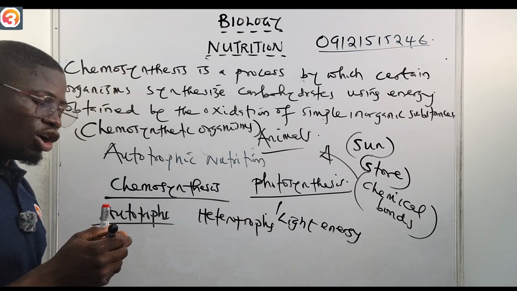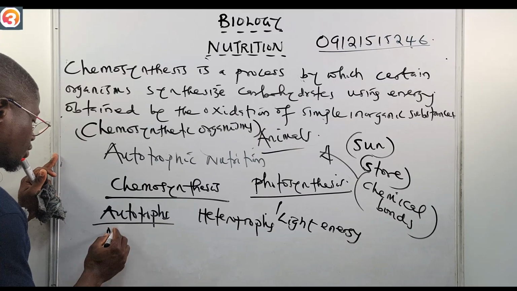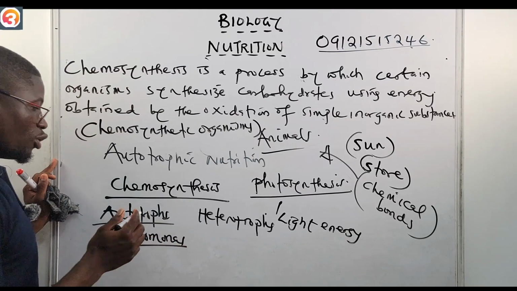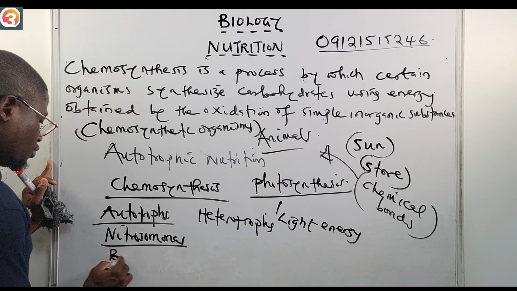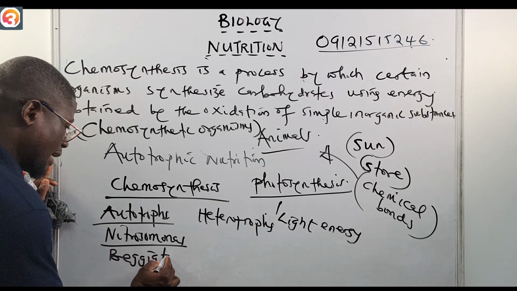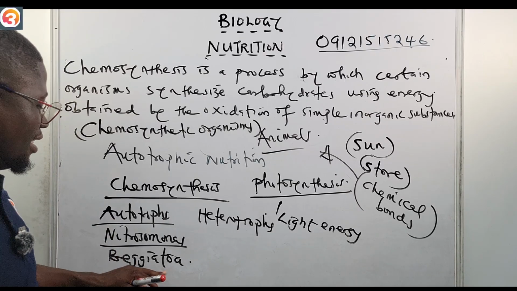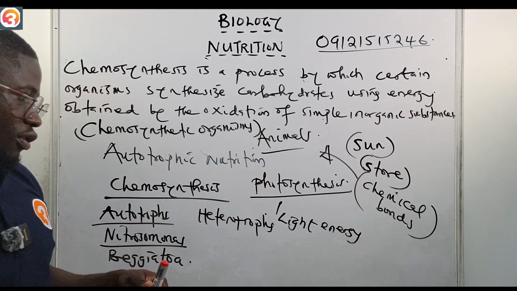Now, for the autotrophs, examples are Nitrosomonas, an example of a chemosynthetic autotroph. Another example is Beggiatoa. These are examples of chemosynthetic autotrophs.